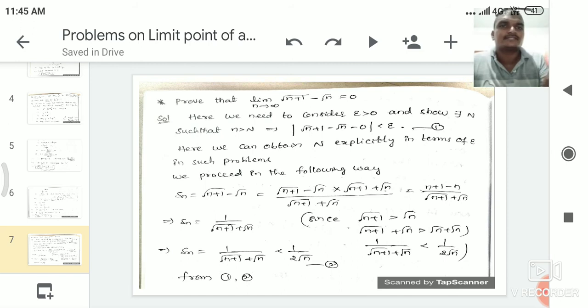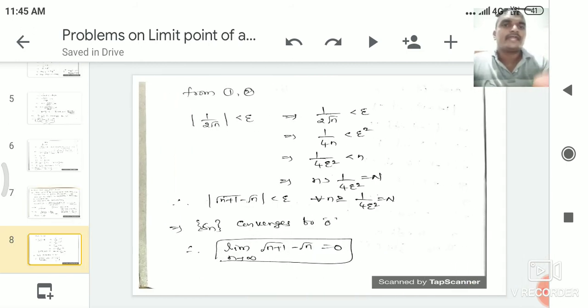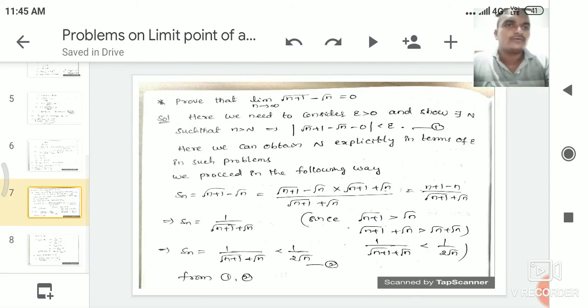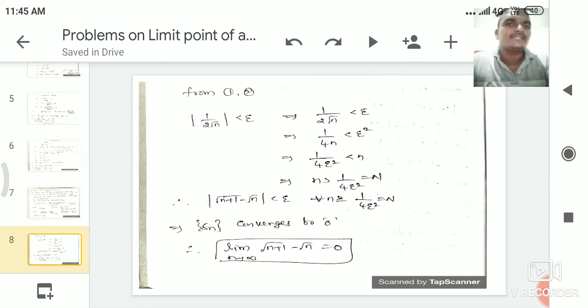So next slide. From 1 and 2. One is mod of root n plus 1 minus root n minus 0 is less than epsilon, and the second one is Sn is less than 1 by 2 root n. From these two, we can write it as 1 by 2 root n is less than epsilon.